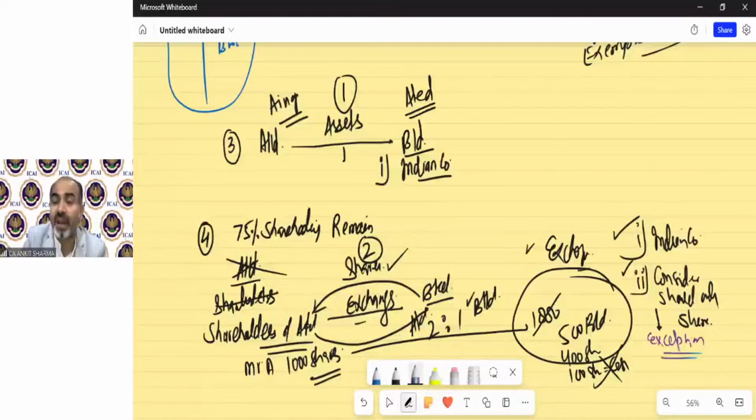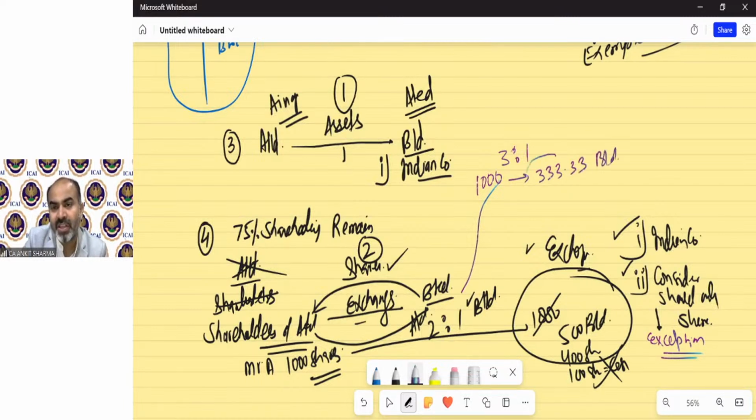It says that in case of fraction of shares, we can pay the amount. What is the meaning of fraction of shares? Suppose the ratio is not 2:1, it has been decided 3:1. So now against 1000 shares of A Limited, Mr. A will get 333.33 shares of B Limited.